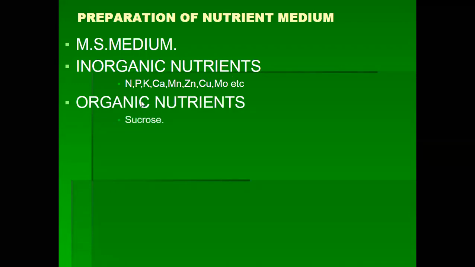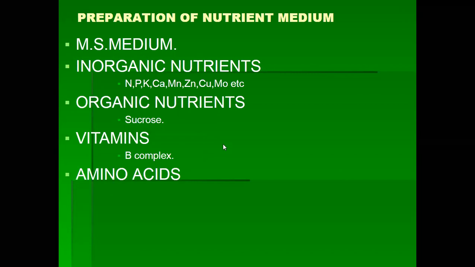And the organic nutrients are sucrose, vitamins like B complex, amino acids and growth regulators. These are all present in the MS medium.